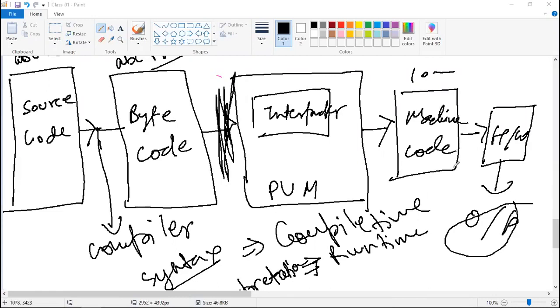Machine code. See, machine code is basically the code which interacts with the machine, and you probably will not have access to that machine code. You might have access if you have learned some electronics concepts.